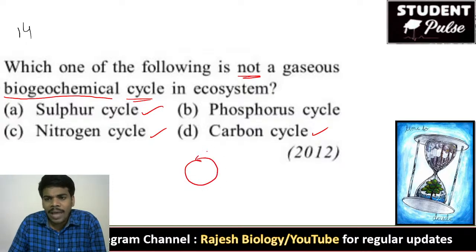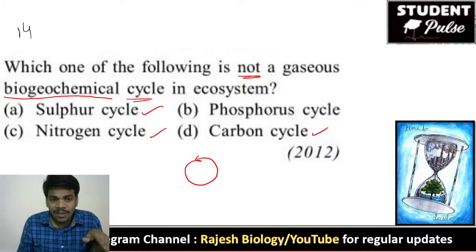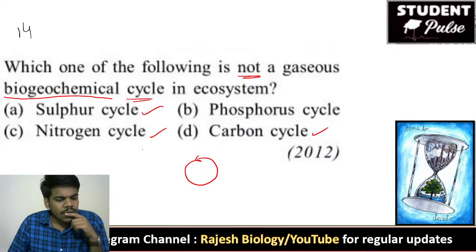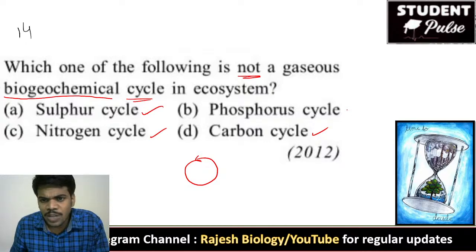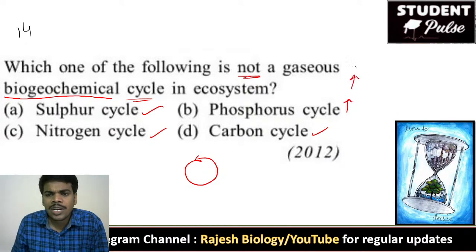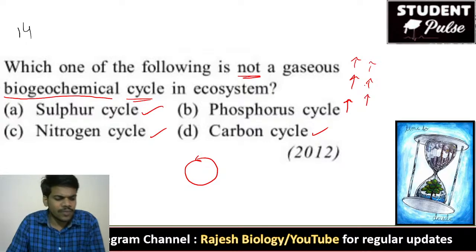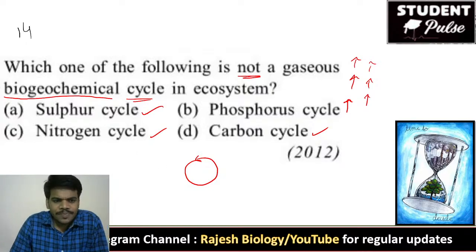Carbon is released from the plants and from the animals, and it is taken up by the plants again like that. The sulfur cycle is there, the nitrogen cycle is there, but for phosphorus, the right answer is that there is no gaseous phosphorus cycle. Phosphorus moves level by level from troposphere to stratosphere to another layer of the atmosphere. It is not a cycle. So it is not a gaseous biogeochemical cycle.